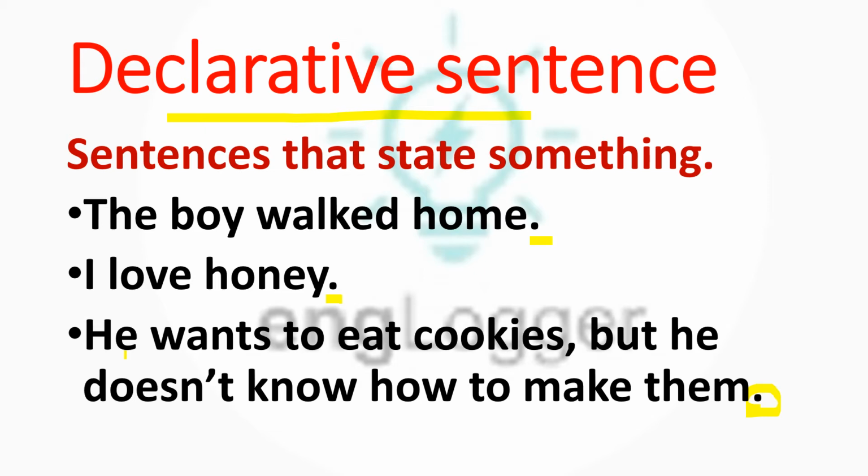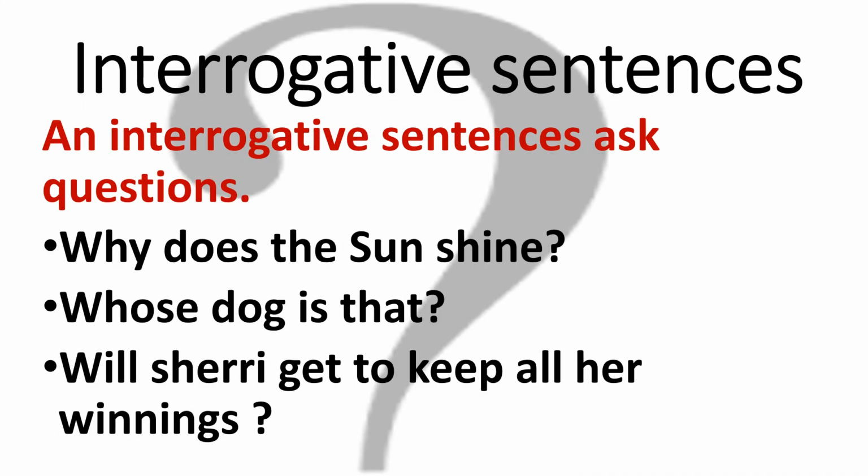Those are declarative sentences. Next we have interrogative. Interrogative means a sentence is asking a question and has a question mark at the end. So these are interrogative sentences, and interrogative sentences ask questions. Examples: Why does the sun shine?